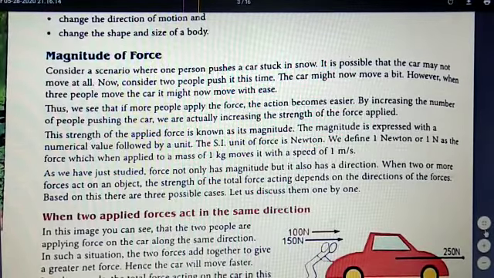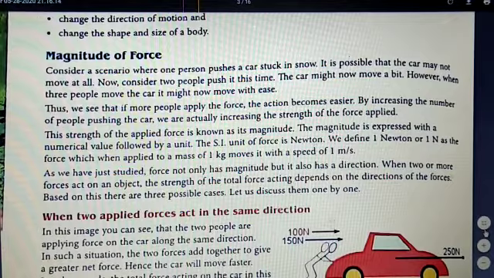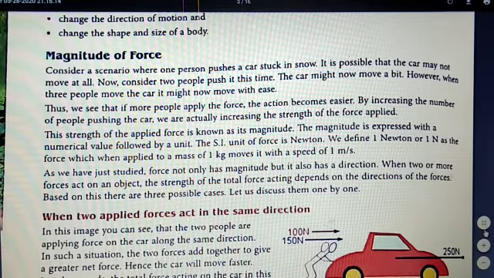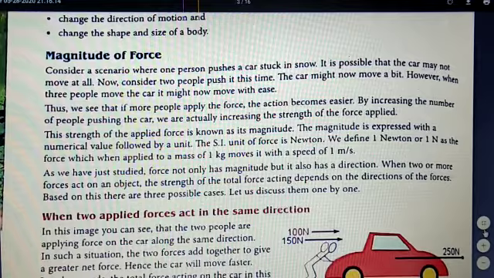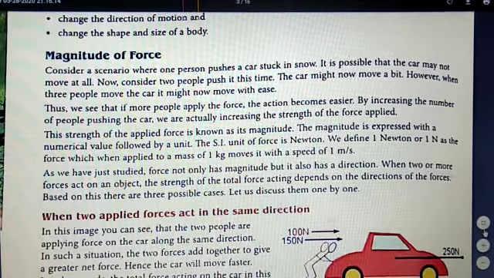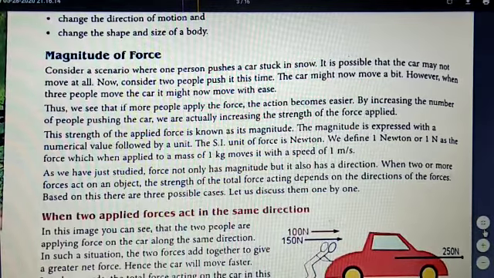So the SI unit of force is Newton, and we define Newton as when we apply a force to a mass of 1 kg and it moves with a speed of 1 meter per second, it is called 1 Newton. I again repeat, 1 Newton is defined as the force which when applied to a mass of 1 kg, moves it with a speed of 1 meter per second.